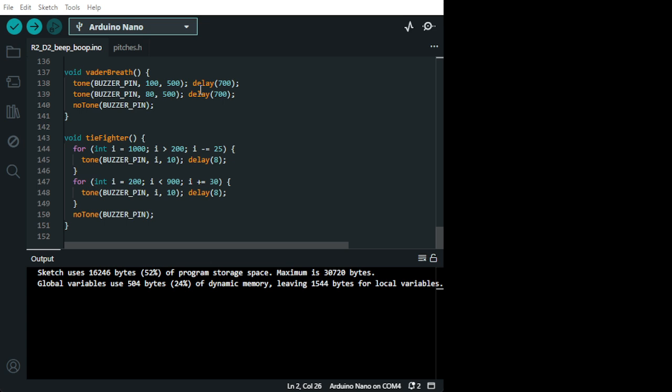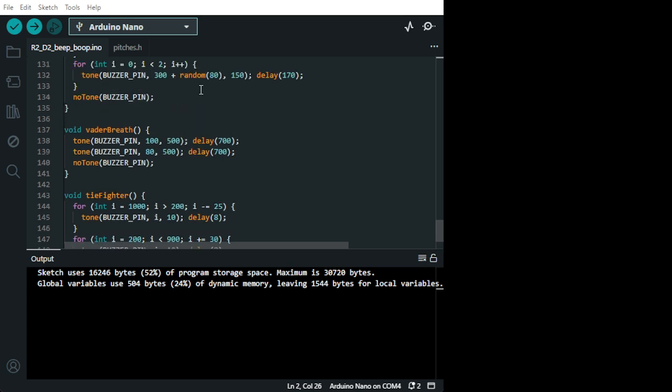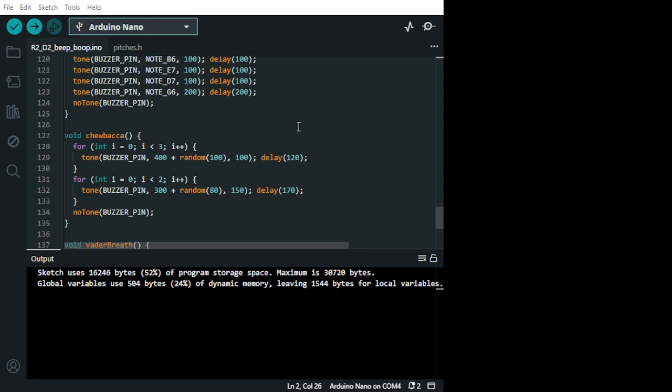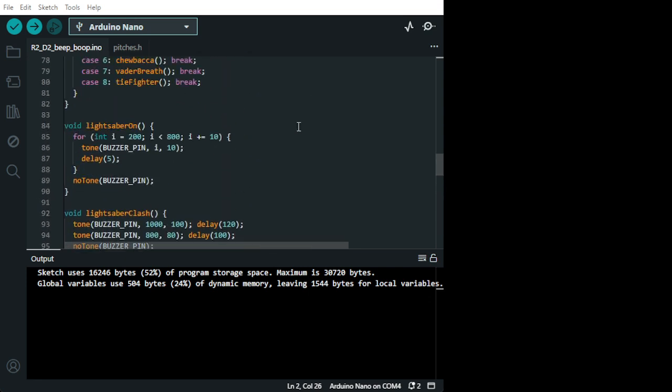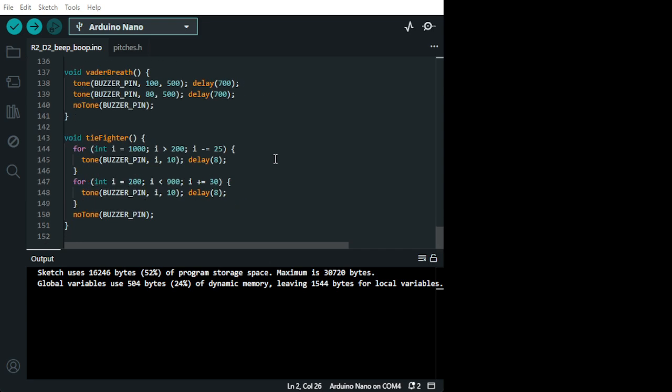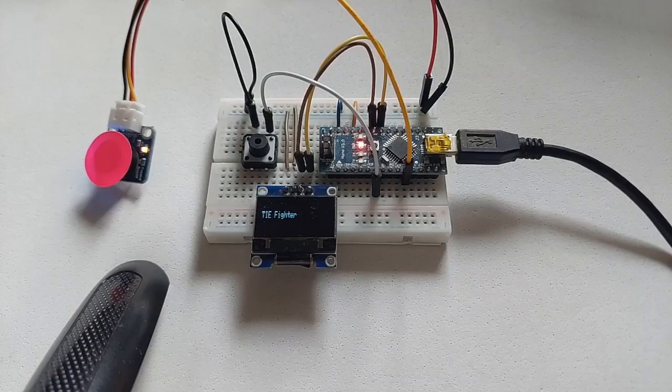Okay, oh, that you can add more. If you add more, you're gonna add the void one with the sound pitch, and then you add the case. Okay, so it's a void and a case if you want to add more. Alright, this was just an idea how it works. Back again. Let's try again.